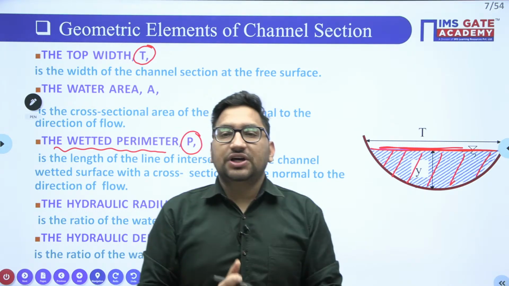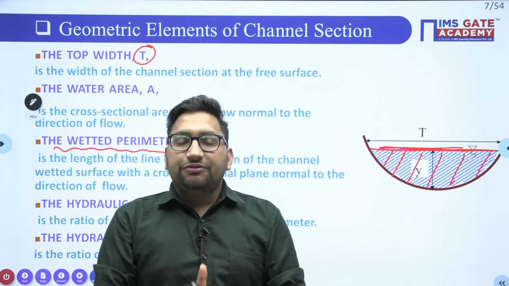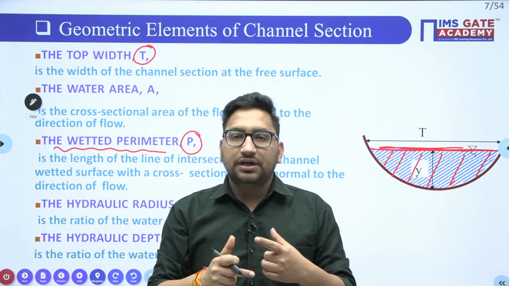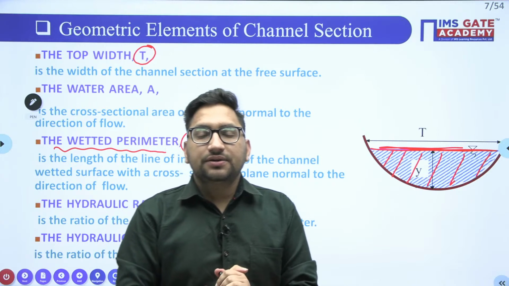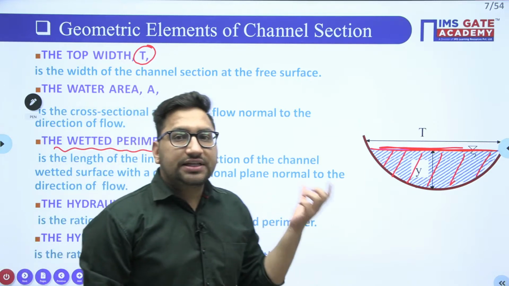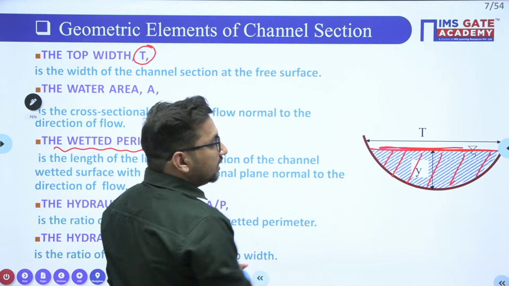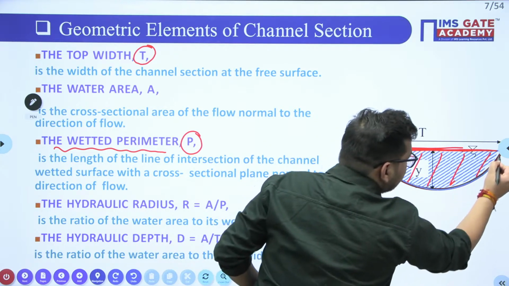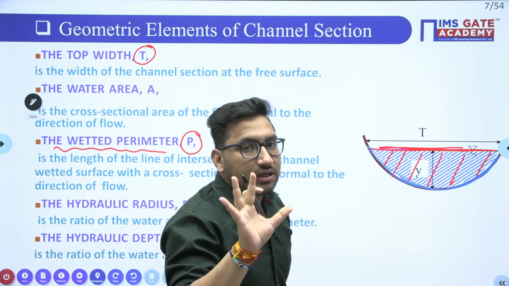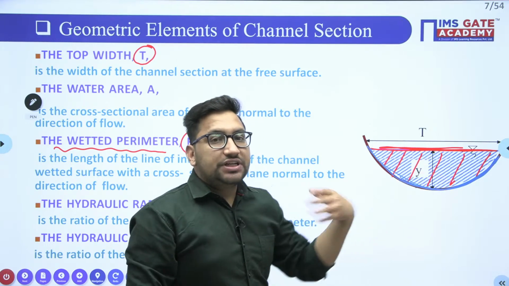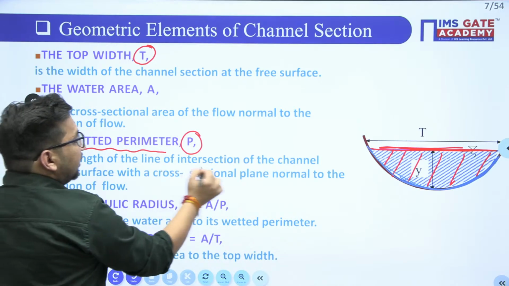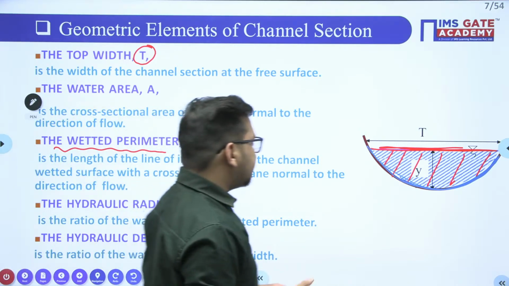What is a free surface? We have discussed that any surface which has a constant pressure is a free surface. I hope it is clear, right? Now try to see the wetted perimeter. What did we discuss? The wetted perimeter is the length of this particular cross section which is in contact with the water. Clear? So it is the length of the line of intersection of the channel and the wetted surface area.